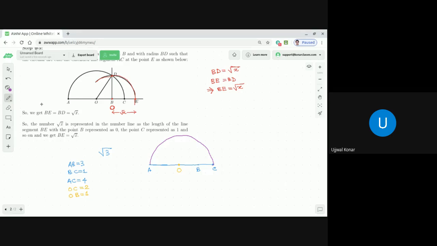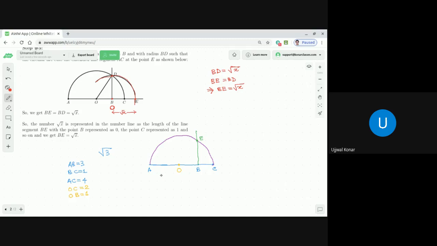Then from the point B, we are going to draw a perpendicular. From the point B, we draw a perpendicular, and that perpendicular will cut the semicircle at the point E. And this is the point E. Now tell me, dear students,